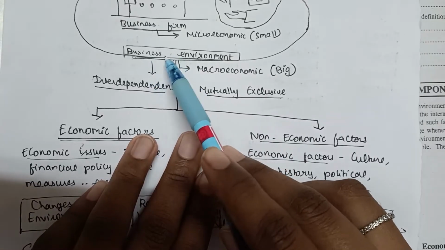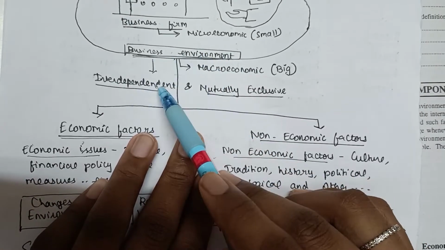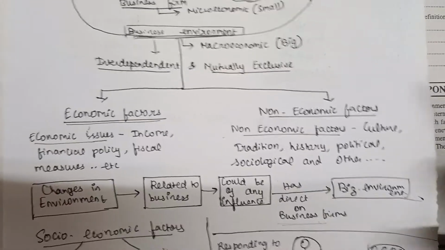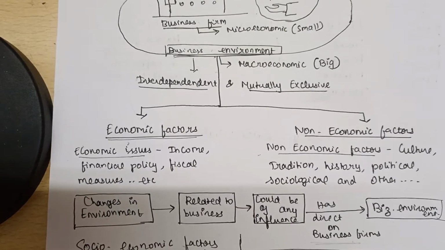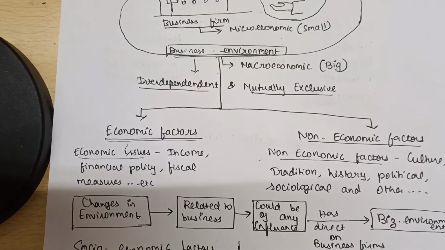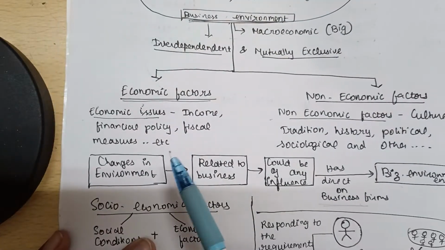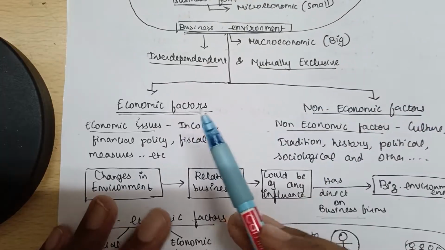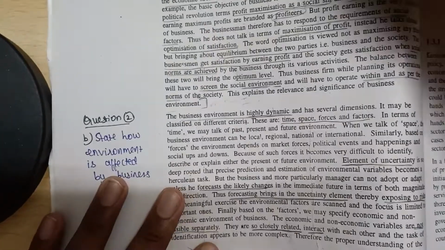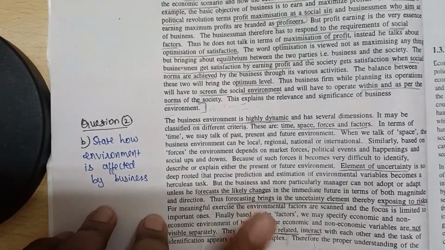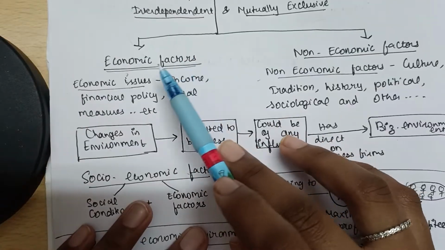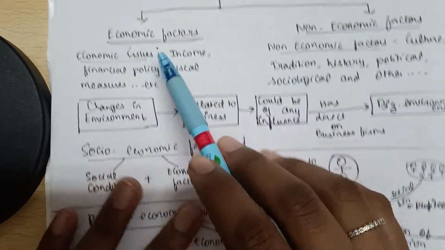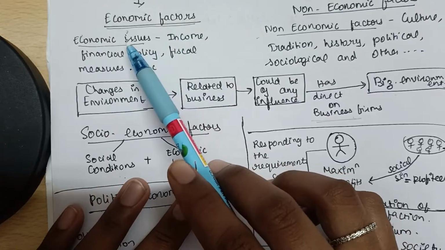You have to understand that the factors in the business environment are interdependent. That is, so many things contribute to business environmental changes. There could be so many changes, and those could be broadly classified as economic factors and non-economic factors. That is given in this third para in the book that we are seeing. This para says the broad factors and also the smaller factors. So the broad factors here are economic factors and non-economic factors. Non-economic factors consist of issues.